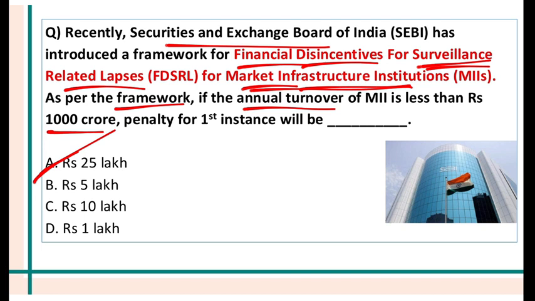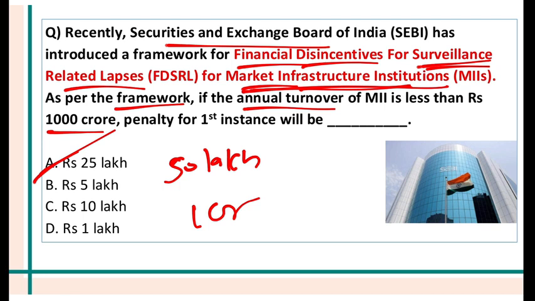2024. 1st July 2024. So first instance 25 lakh, second instance will be 50 lakh, and third instance will be 1 crore. 1 crore, right? So that is if the annual turnover of the market infrastructure institution is less than 1000 crore.